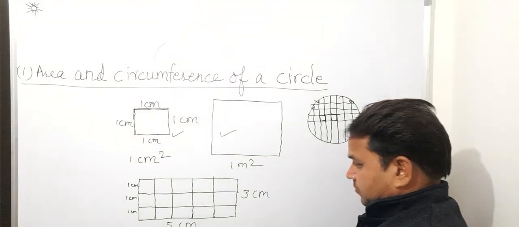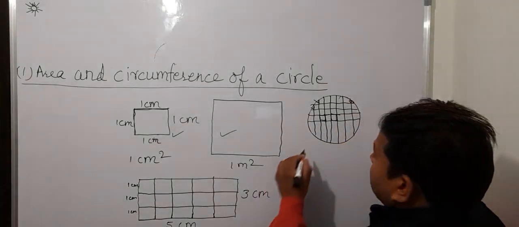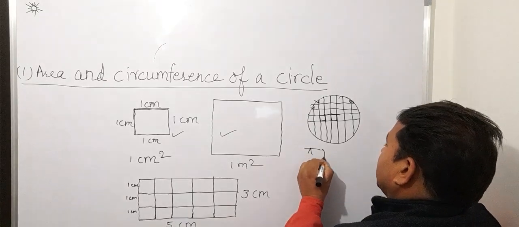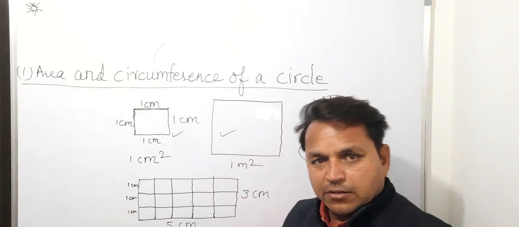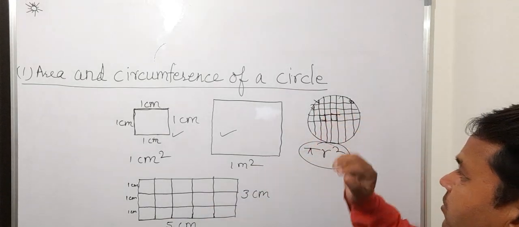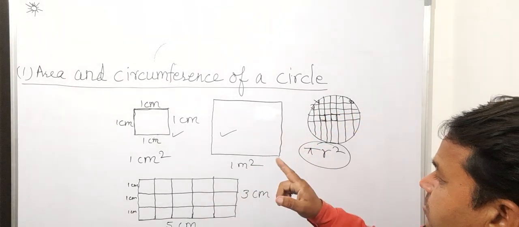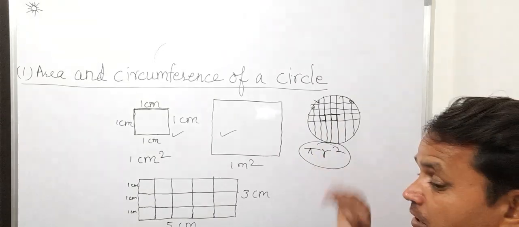Now we say that the area of a circle is pi r square. That will be another thing. First of all, you understand how it is that the area of a circle is pi r square.